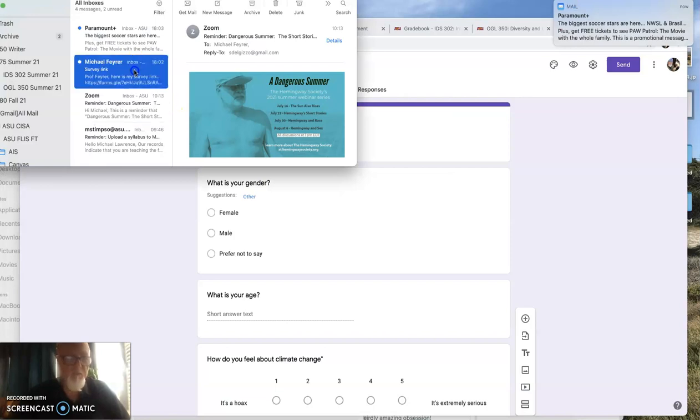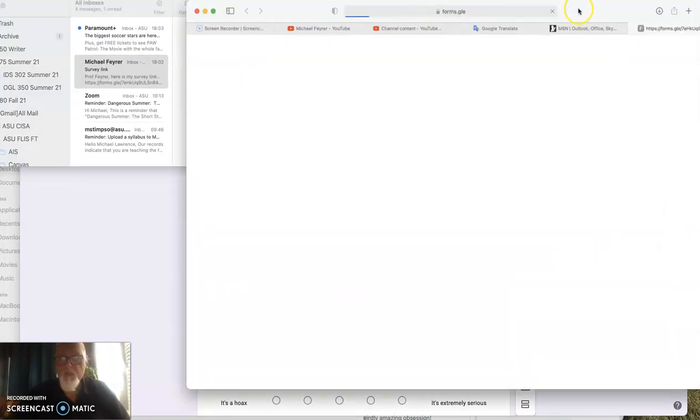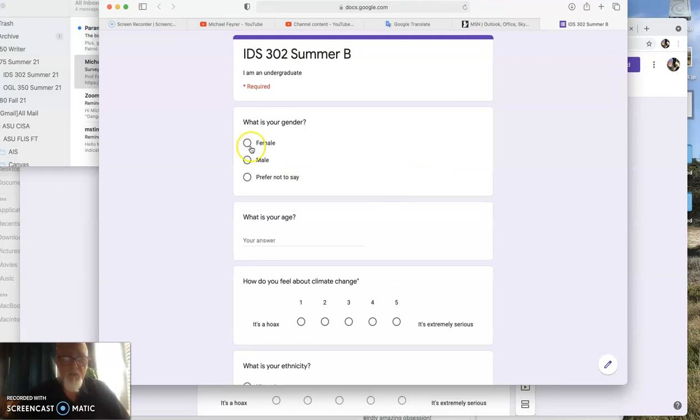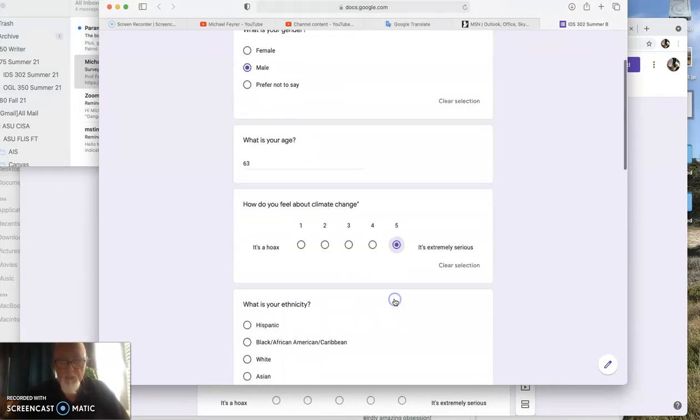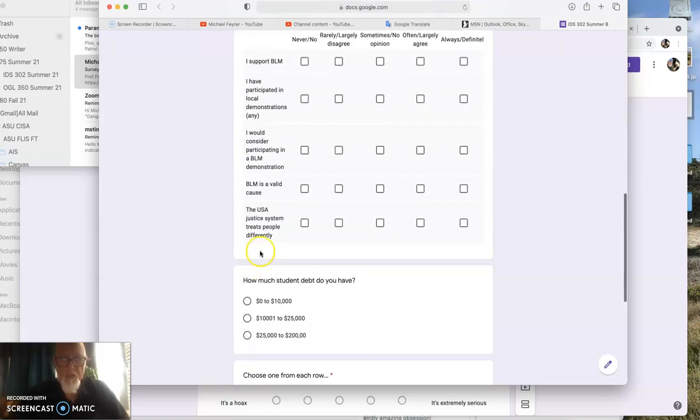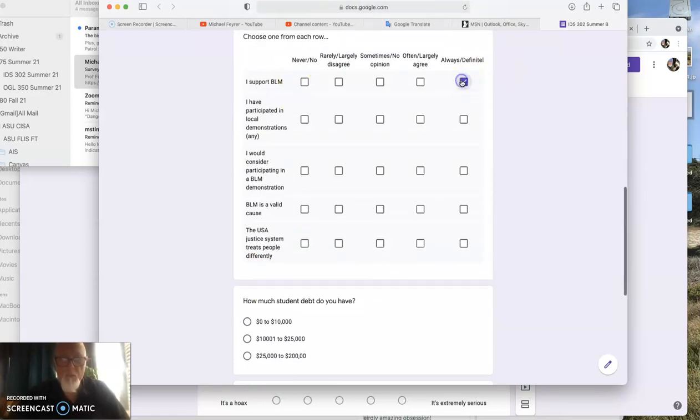Let's take a look. Let's go to the survey link. Let's open it. New page pops up. There's the survey. I'm a male. My age is 63. How do I feel about climate change? It's serious. My ethnicity. Choosing I support BLM. I have to agree. No, not often. Sometimes. Okay. Yes. There should only be one check.